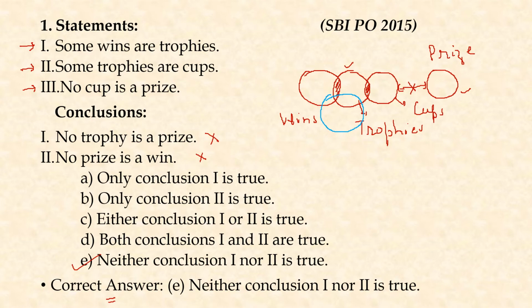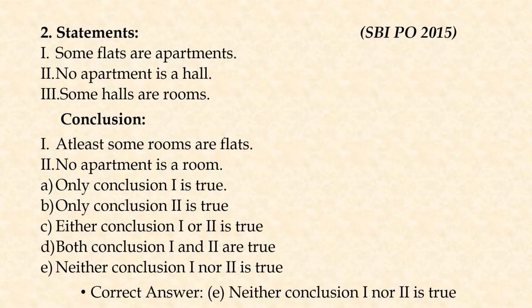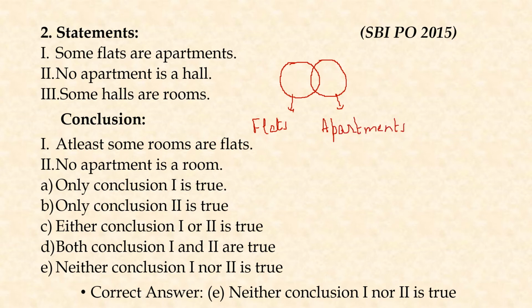Let us now have a look at the second question. This question says the first statement is some flats are apartments. So if this represents flats and this represents apartments, some flats are apartments. The common area, that is the shaded part, represents those flats which can be considered to be apartments.